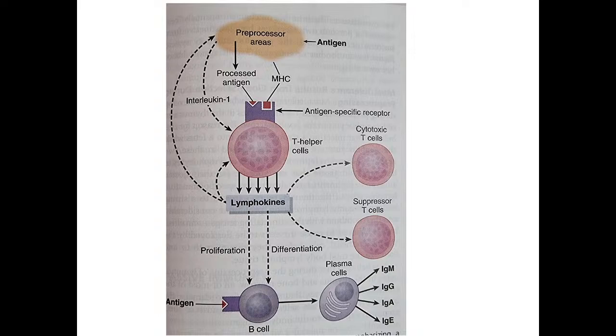What is happening? Now we have learned about the antigens and how they are processed, right? Now this processed antigen along with the MHC molecule is presented to the T cells. ठीक, these T cells will, these do not only, यहाँ पे एक चीज missing है, that is the adhesion molecules. CAM के बारे में पढ़ा है आपने? What is CAM? Cell adhesion molecules.